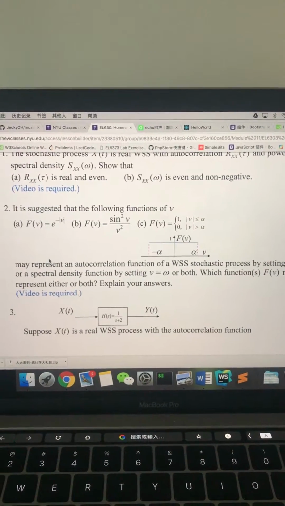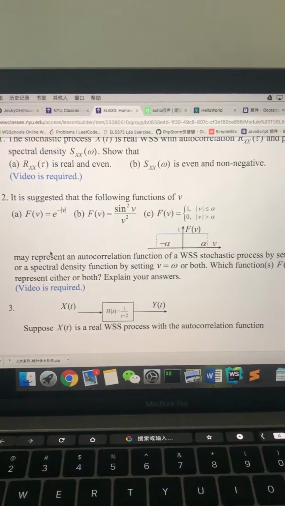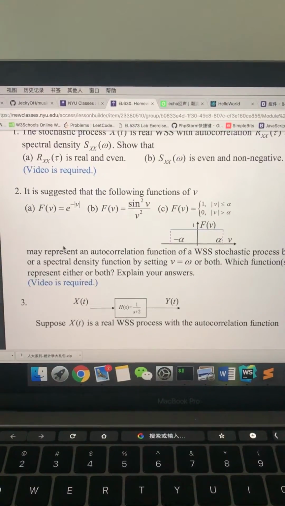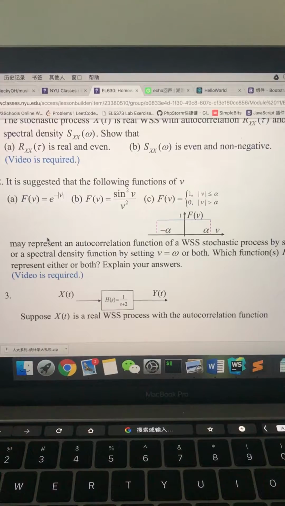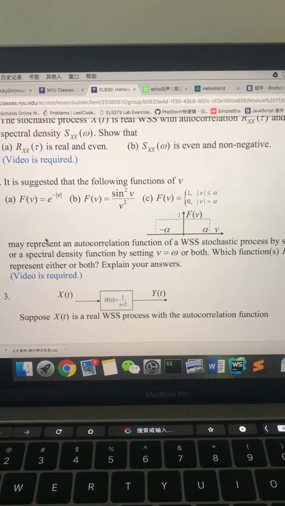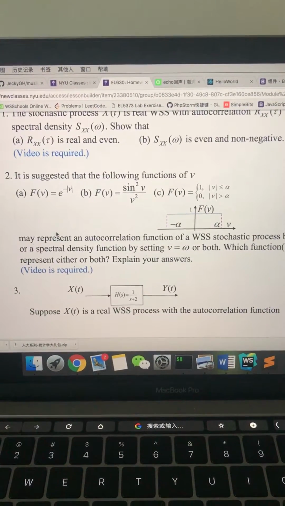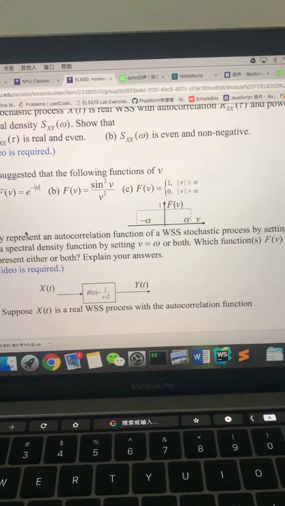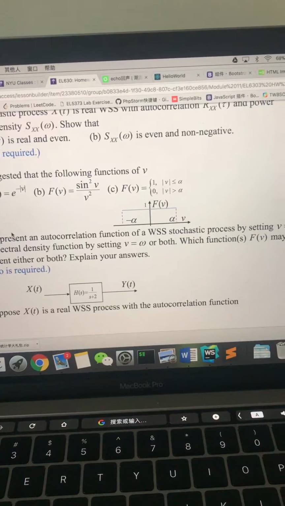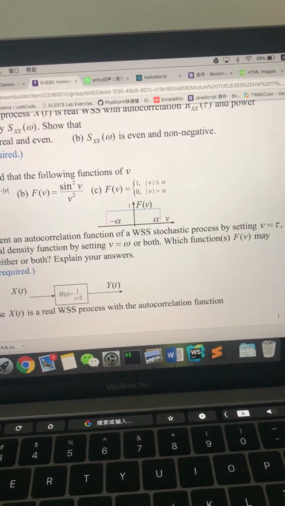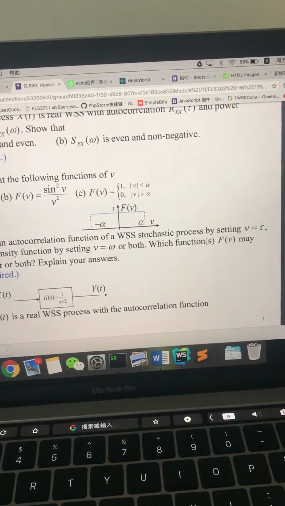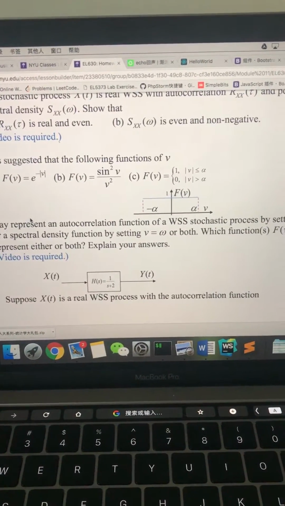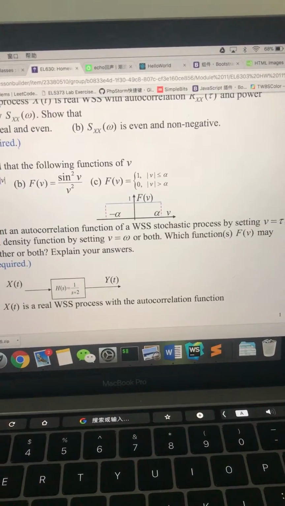In this video I will be doing homework 11 of EL6303, Problem 2. Let's see the question. It suggests the following functions of V. The question wants us to know if these functions can represent the autocorrelation function of a WSS statistic process by setting V equal to tau, or a spectral density function by setting V equal to omega, or both.